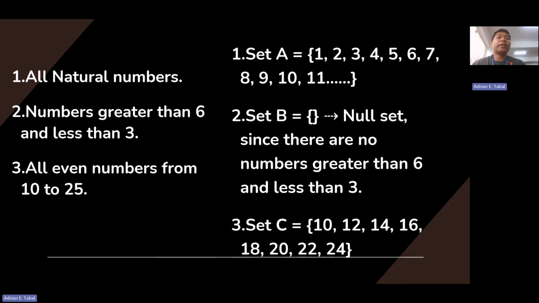For number two, numbers greater than 6 and less than 3, it is a null set since there are no numbers greater than 6 and less than 3.